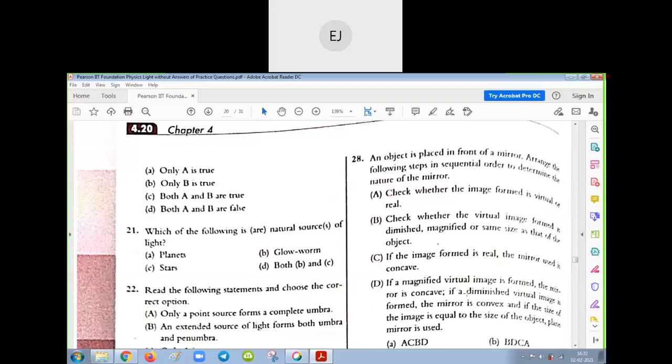So statement A, check whether the image formed is virtual or real. Check whether the virtual image formed is diminished, magnified or same size. If the image formed is real, the mirror is concave. And if a magnified virtual image is formed, the mirror is concave. If a diminished virtual image is formed, the mirror is convex.